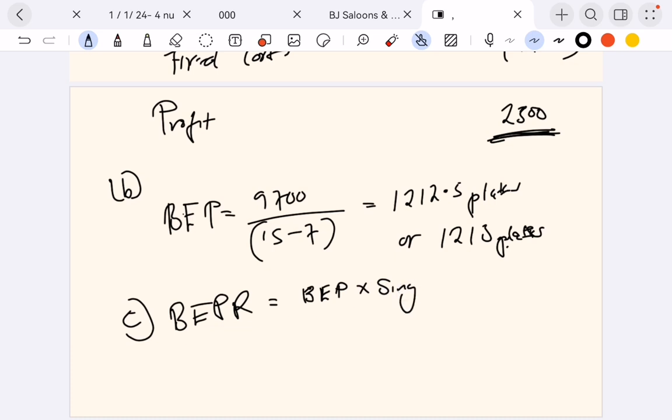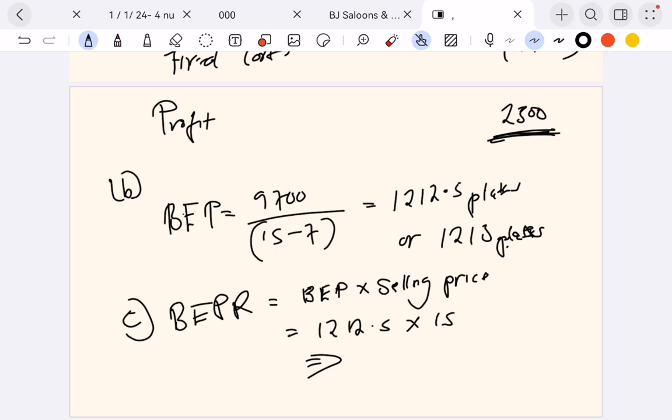Why am I writing C? So here, what is our BEP? It's here just 1212.5, 1212.5 times the selling price, it is 15.